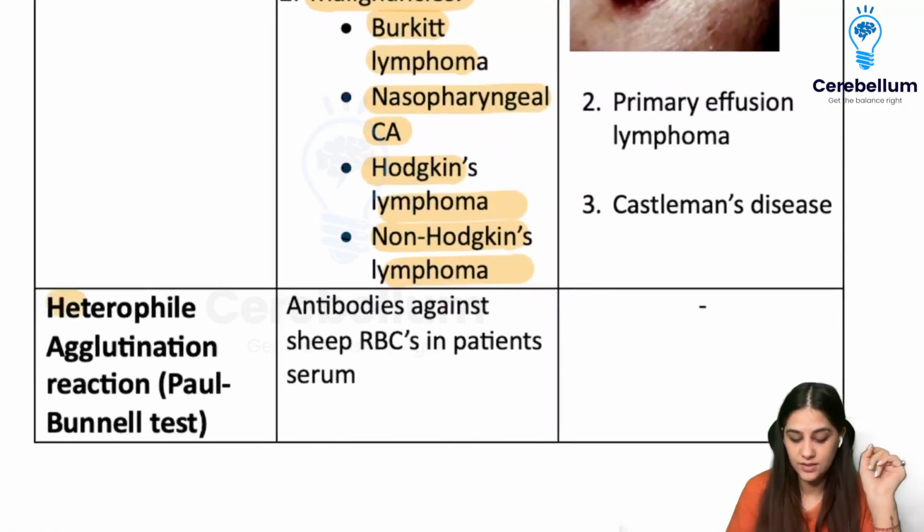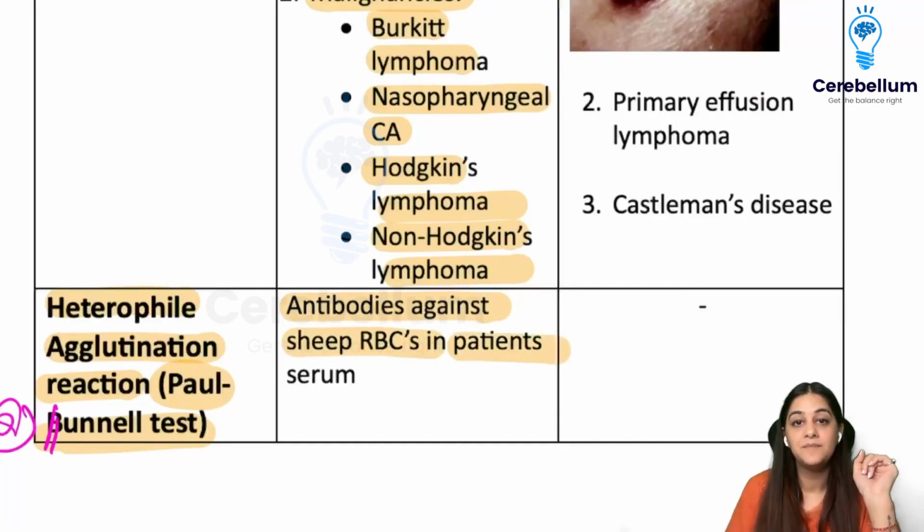It also shows us the heterophile agglutination test, which is called the Paul Bunnell test. So the Paul Bunnell test is done for which virus? It is done for Epstein-Barr virus, where antibodies against sheep RBCs are seen in the patient's serum. So we take the sheep RBCs and make them react with the patient's serum, because some antigens present on the sheep RBCs are very similar to the antigens present on the Epstein-Barr virus. So they are called heterophile antigens, right?